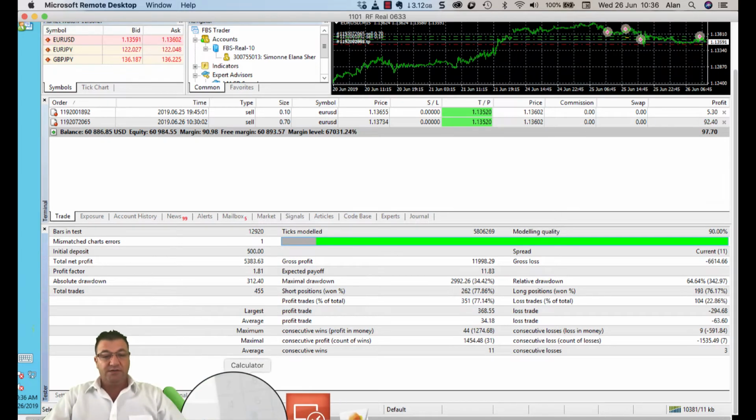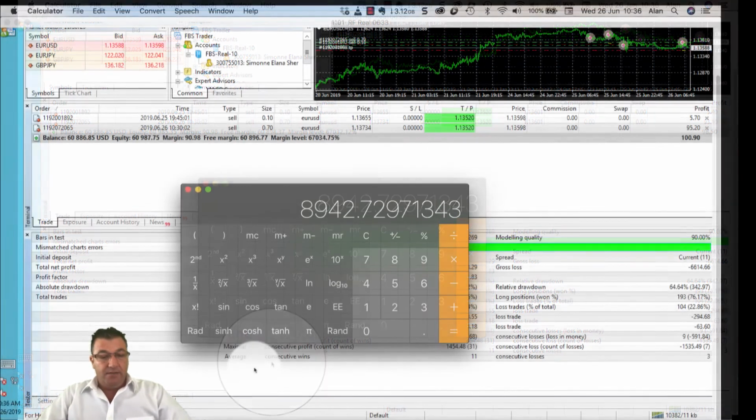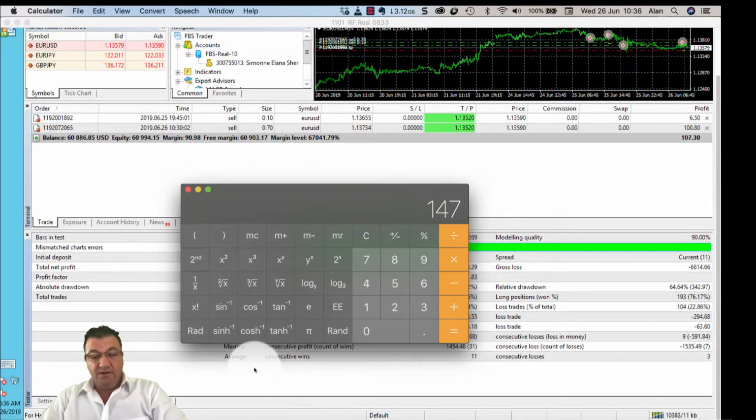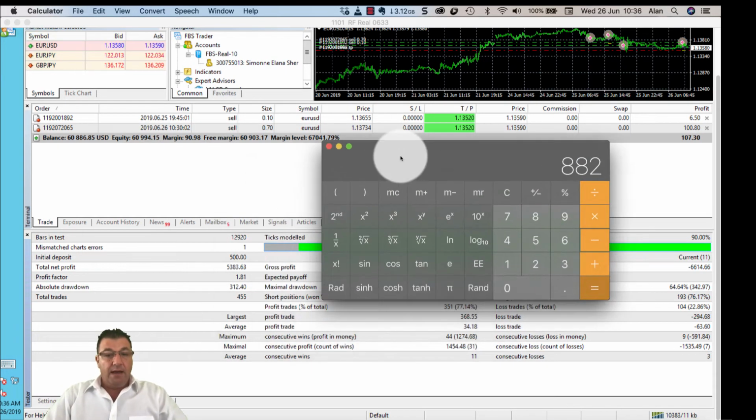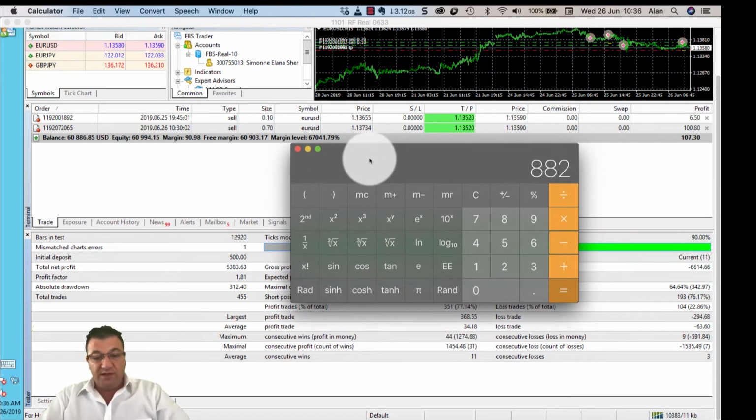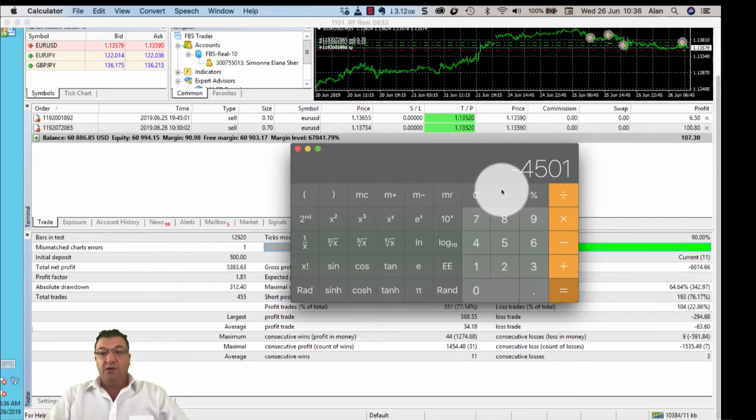Absolutely. So if you take the bot cost, let's just do 147 times 6 months, and you minus that from the profit that you made, which was $5,383, you made a net profit of $4,501, and you only invested $500. Is it worth it? Absolutely. This is an absolute no-brainer.